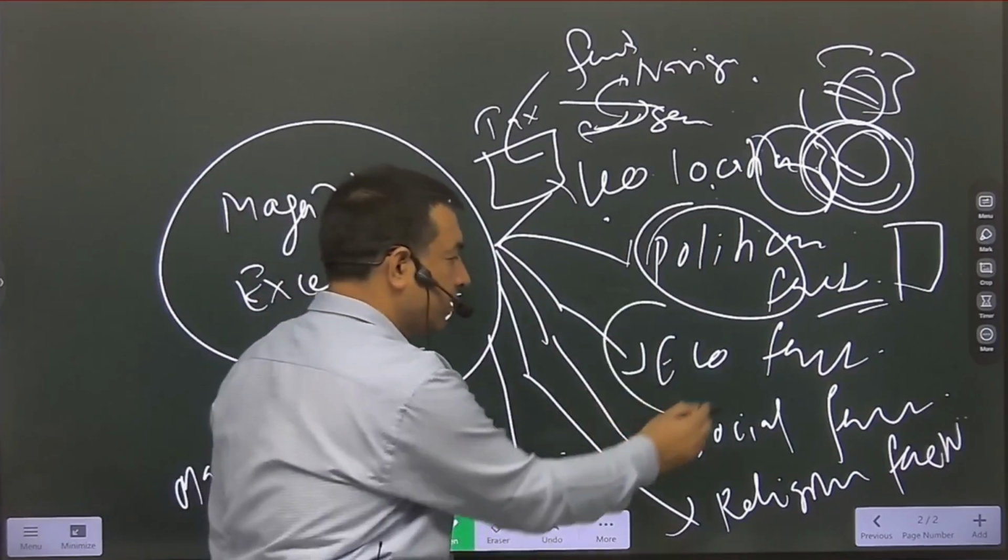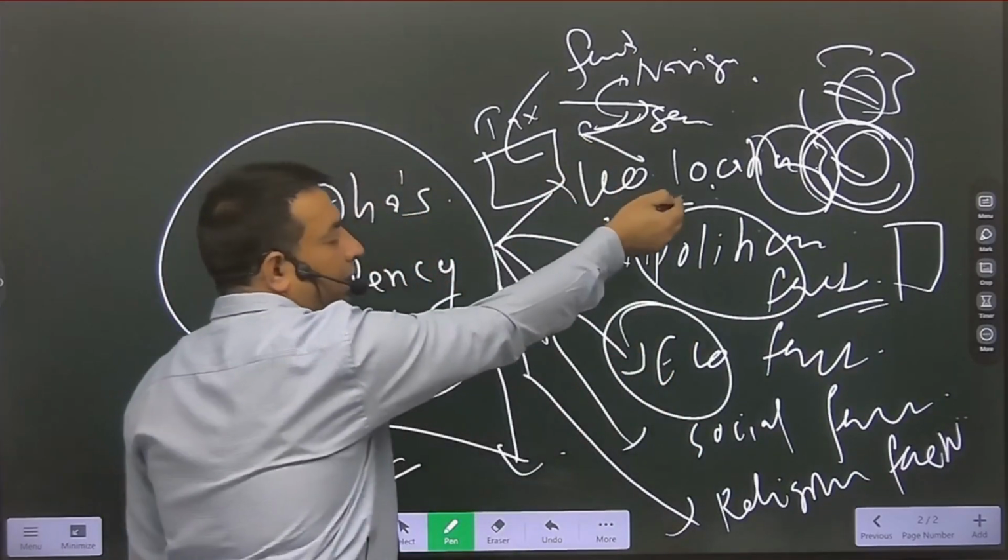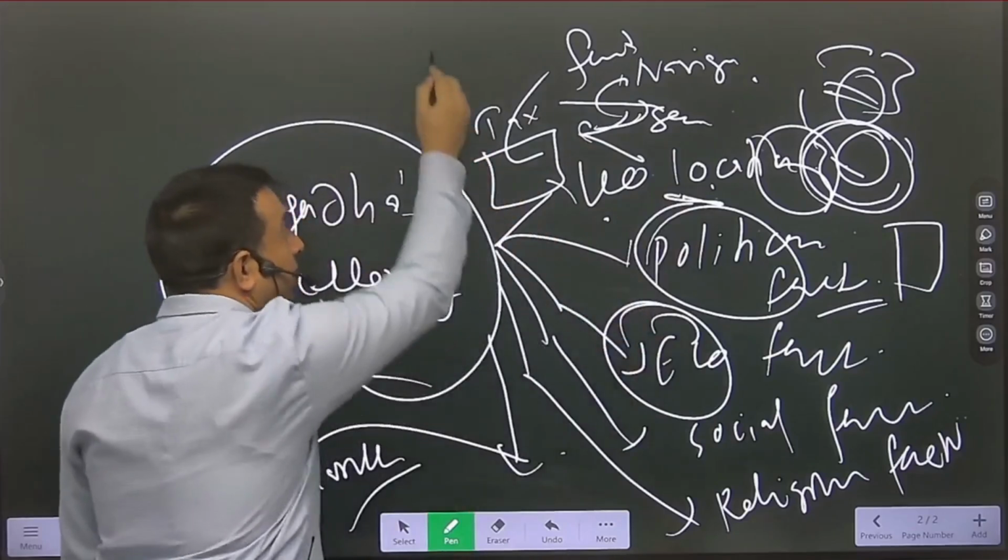Economic factors, again there is a riverine belt, fertility would be there.